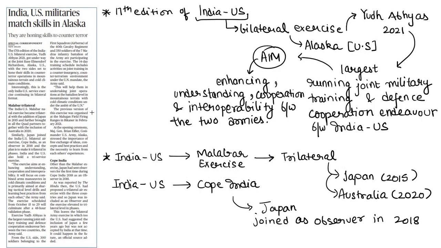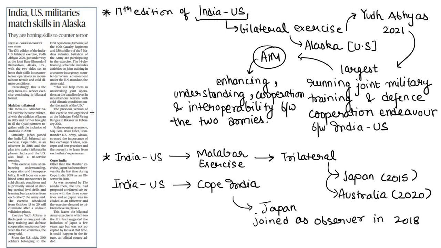So the first article is India-US militaries match skills in Alaska. As you all know, the 17th edition of the India-US bilateral exercise, called Yuddha Abhyas 2021, got underway in the mountainous terrain and cold climate conditions of Alaska in the US.